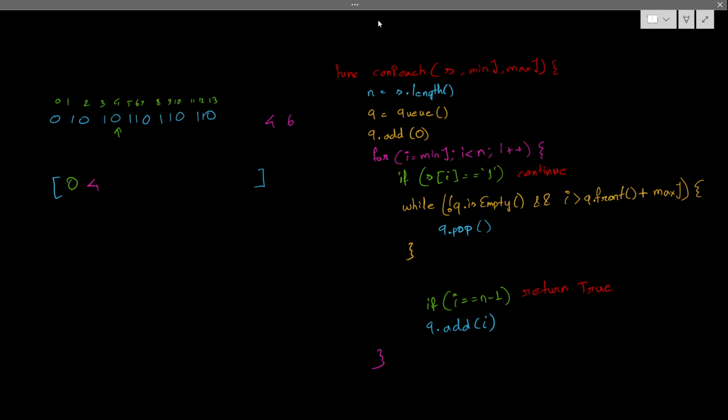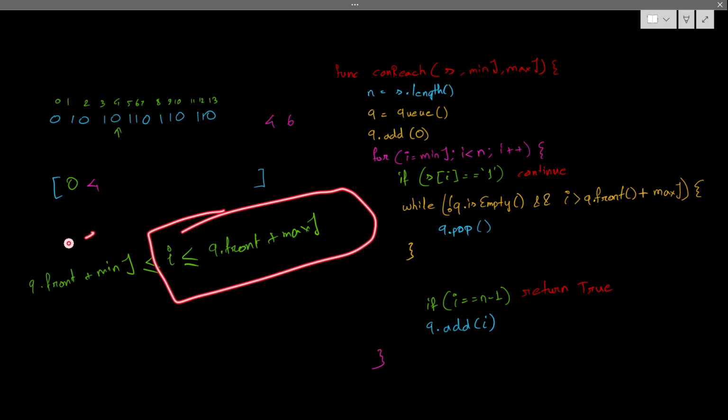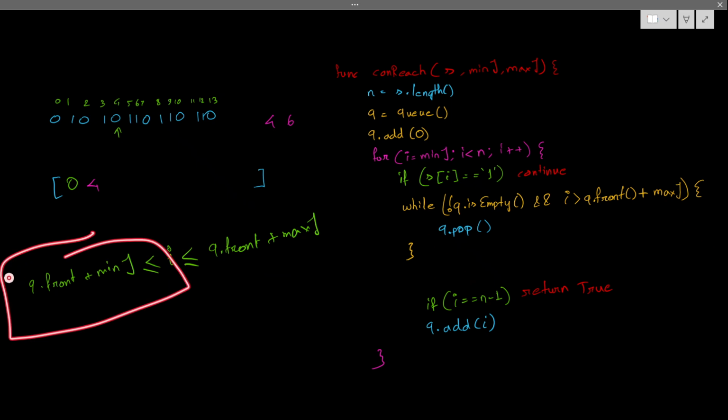That should be q front plus min jump, and this index I should be in the range between this, correct? So q dot front plus maximum, this case, it should satisfy this. Earlier I was checking only this case, right? I was not checking this one, I was simply adding. So that's what I have to check.